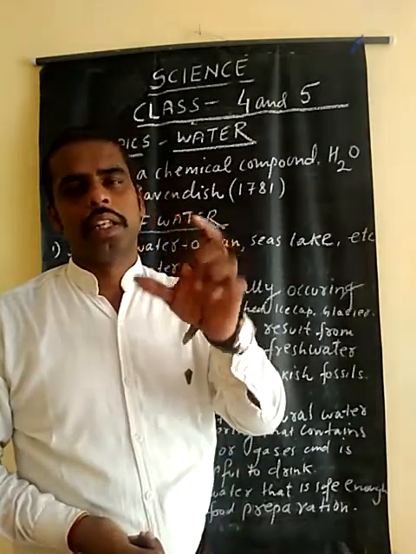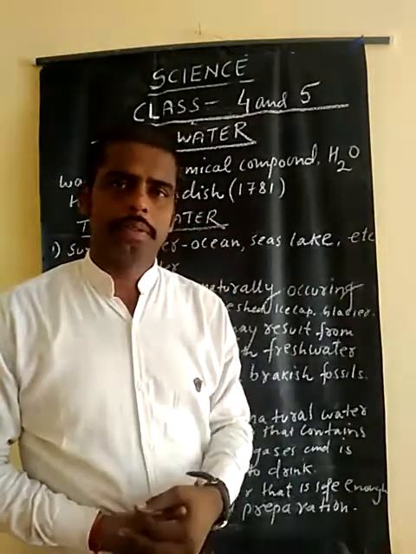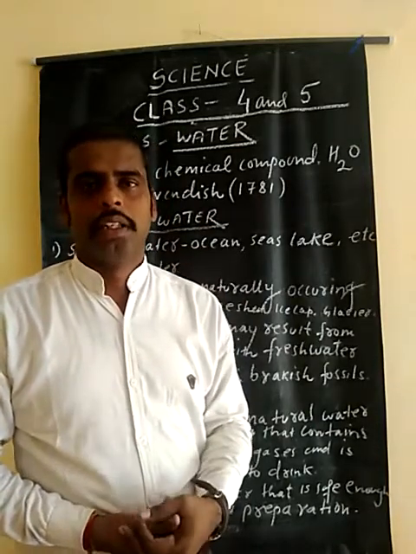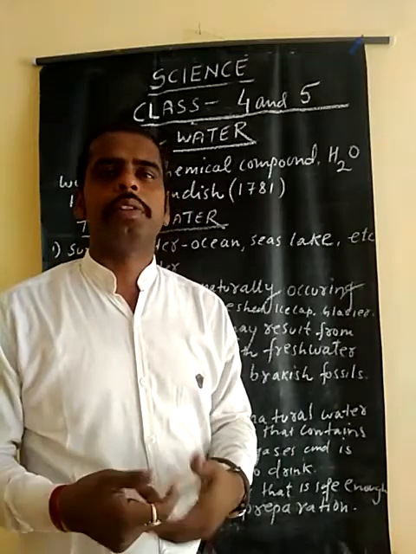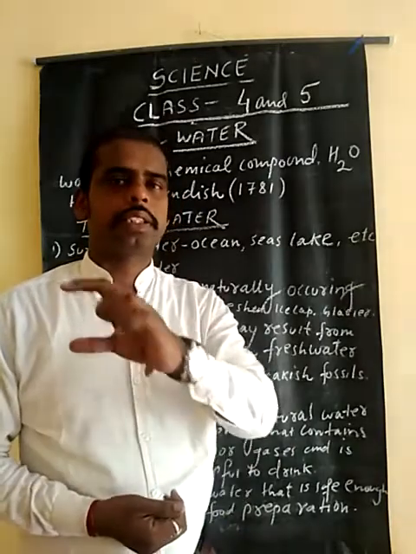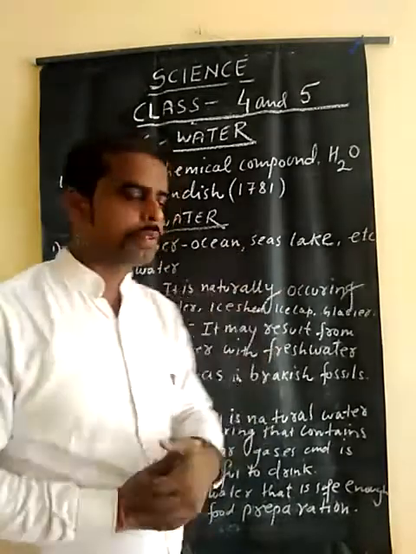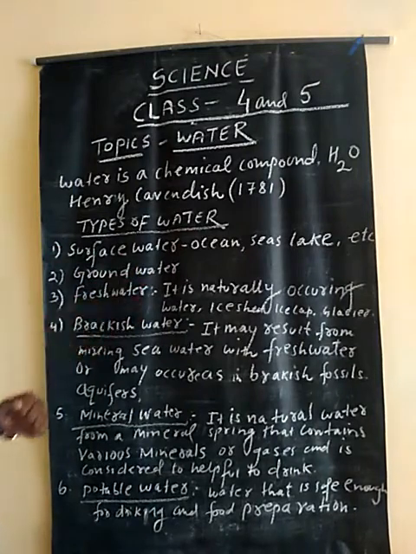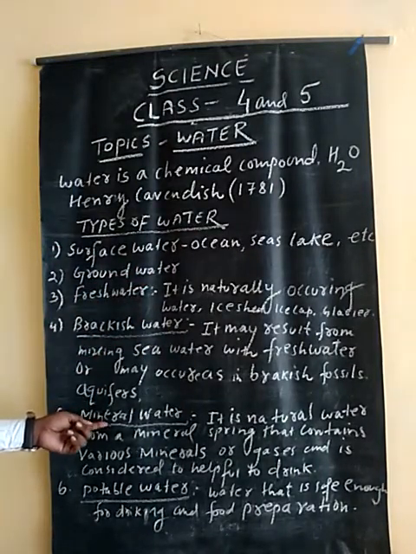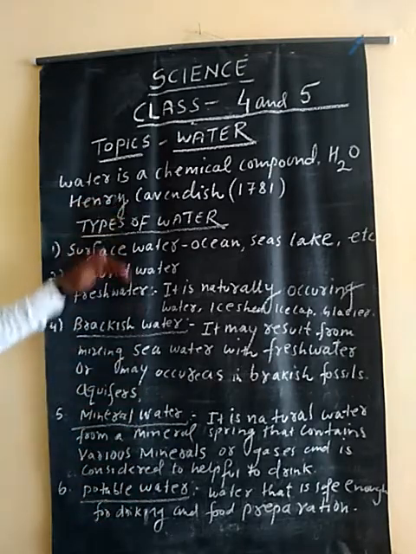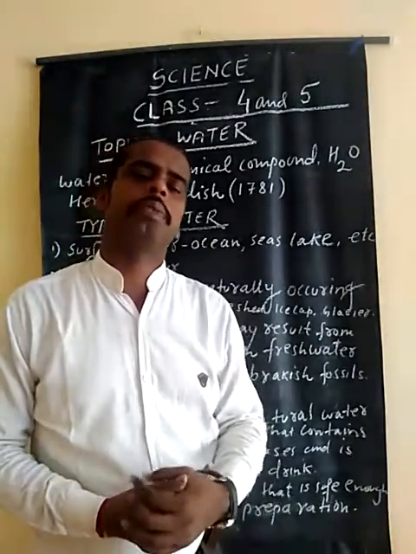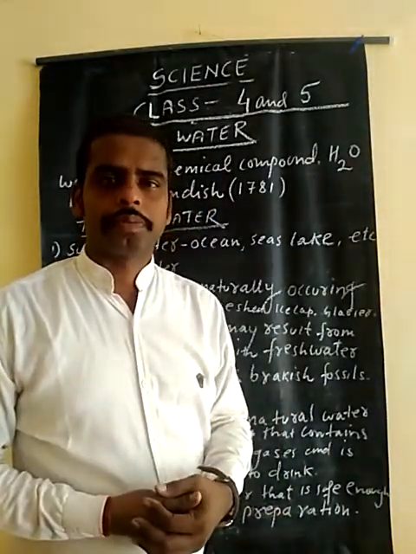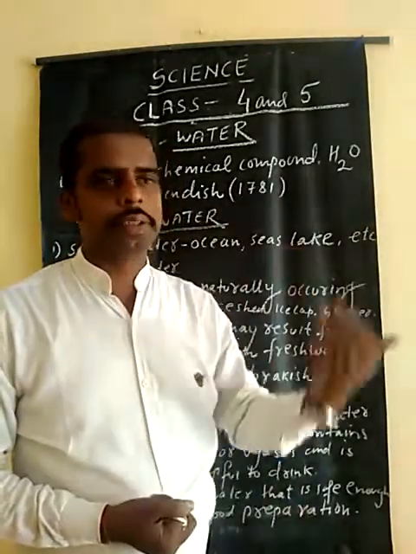If the water were one glass, the fresh water would be about one spoon, which is present in the form of ice caps, glaciers or lakes, etc. Today in this video I am going to tell you the types of water. How many types of water are there? The types of water are surface water, groundwater, fresh water, brackish water, mineral water, and potable water. These are the 6 types of water on the earth, and they are very valuable for all living organisms. Now I would like to describe them one by one.